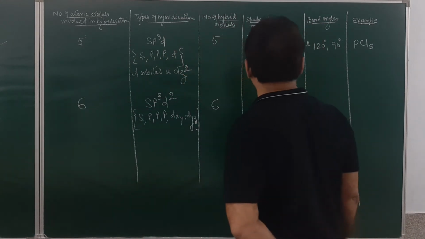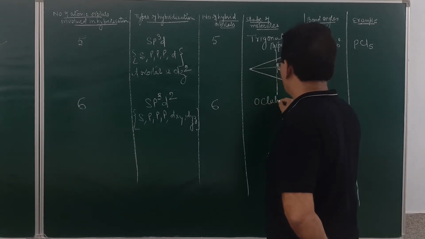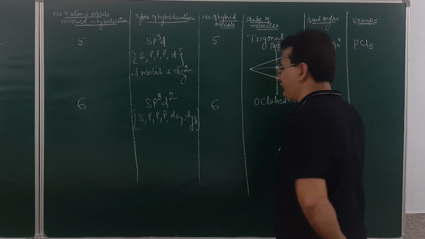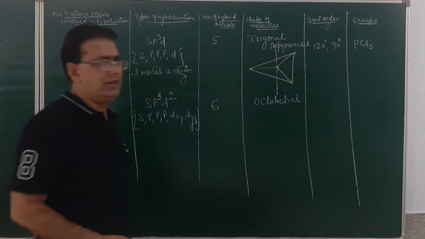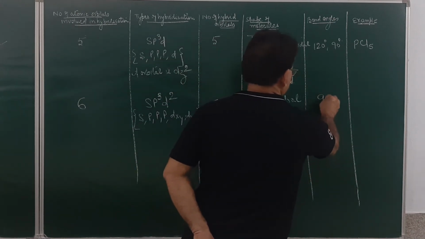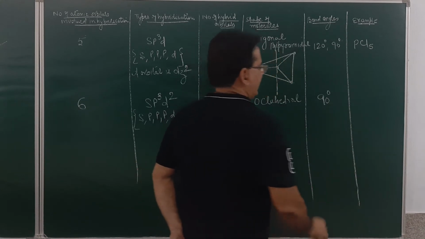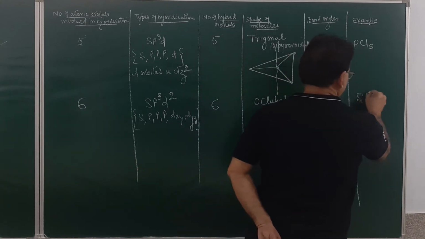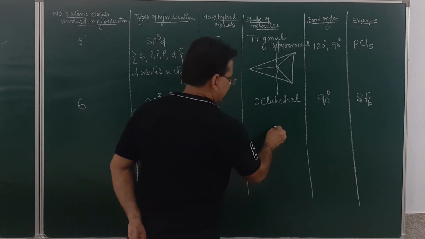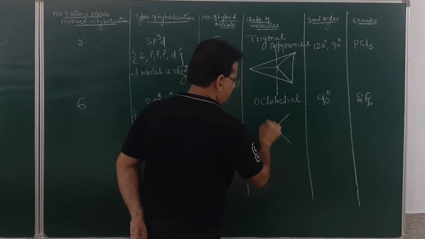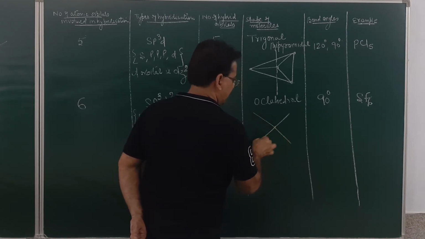How do we make the octahedral geometry? Geometry will be octahedral. Is it getting clear, student? Bond angle in an octahedral geometry is 90 degree. As for example, sulfur hexafluoride. Now, how do we go with the octahedral geometry? This is octahedral shape. So we have to make octahedral geometries.